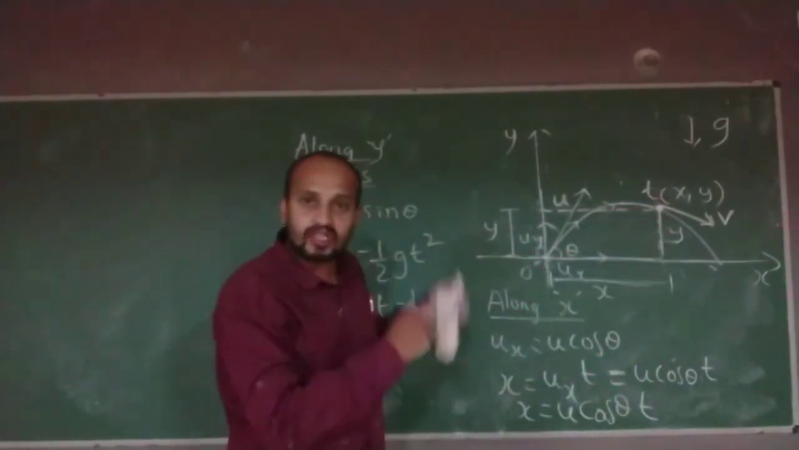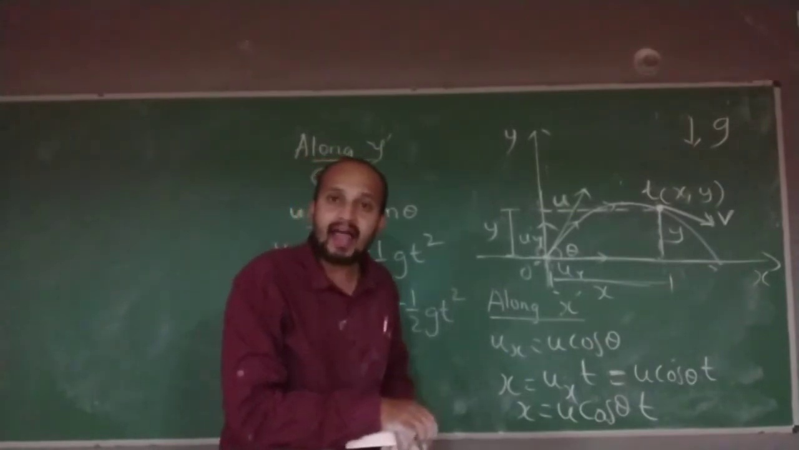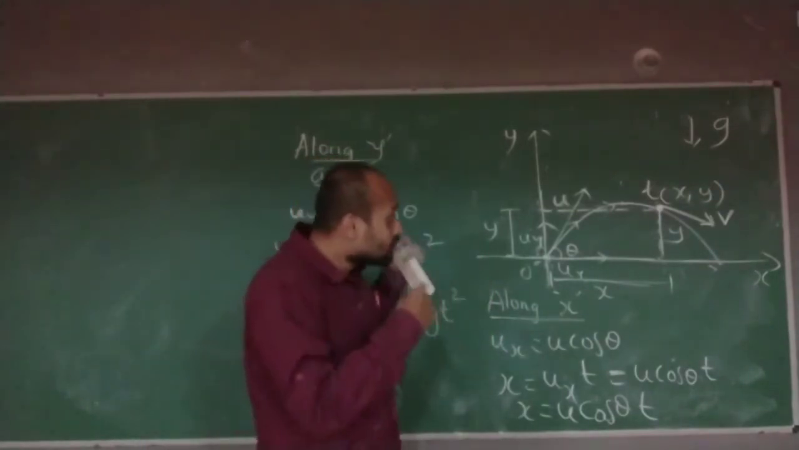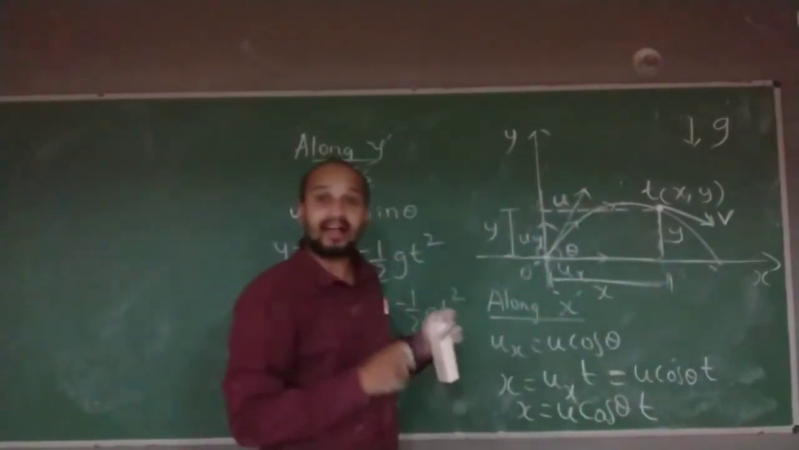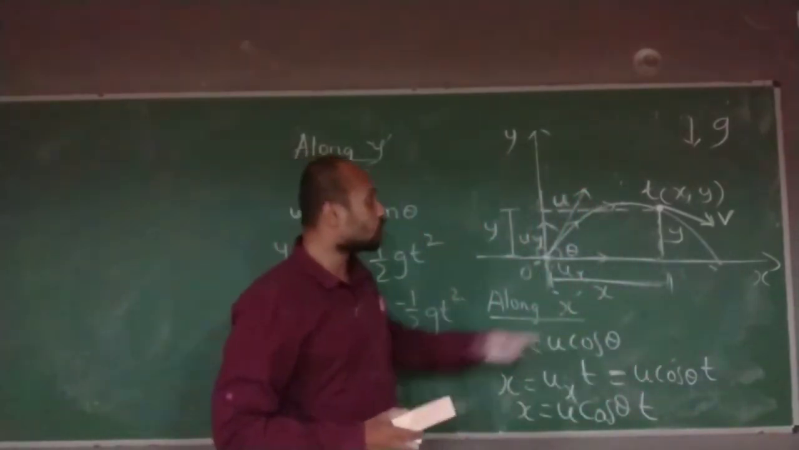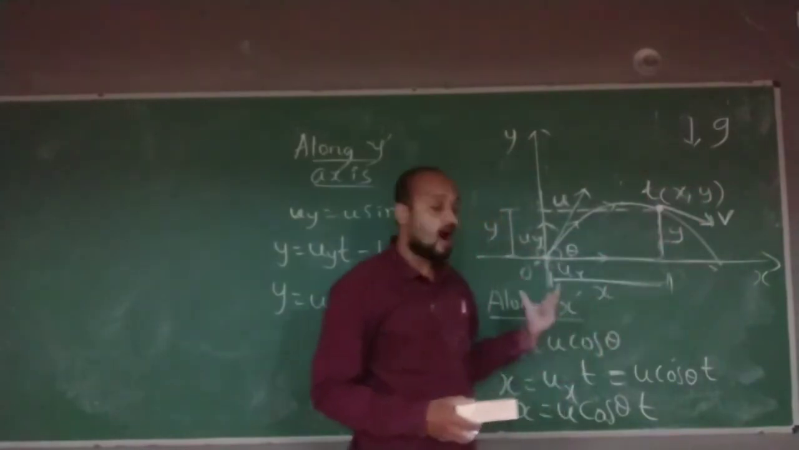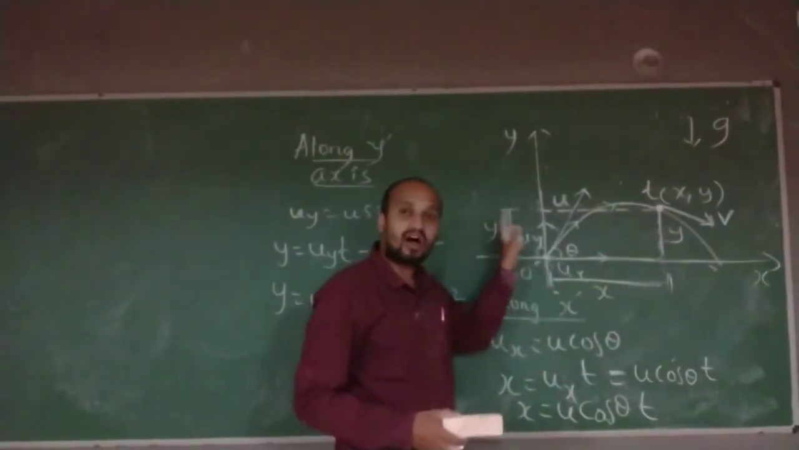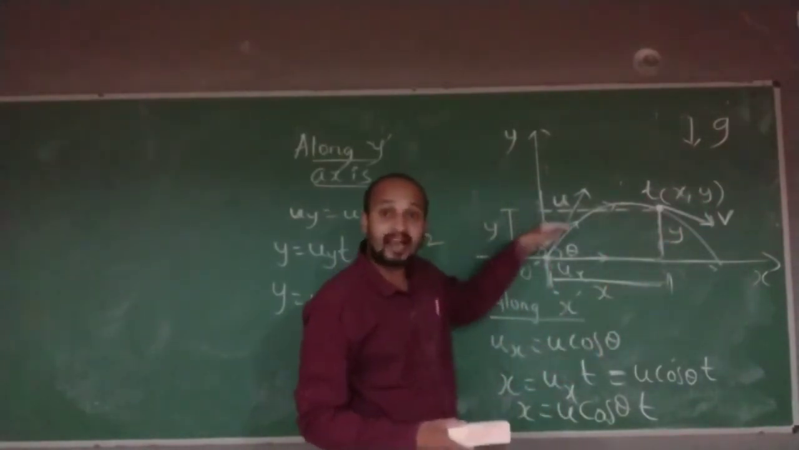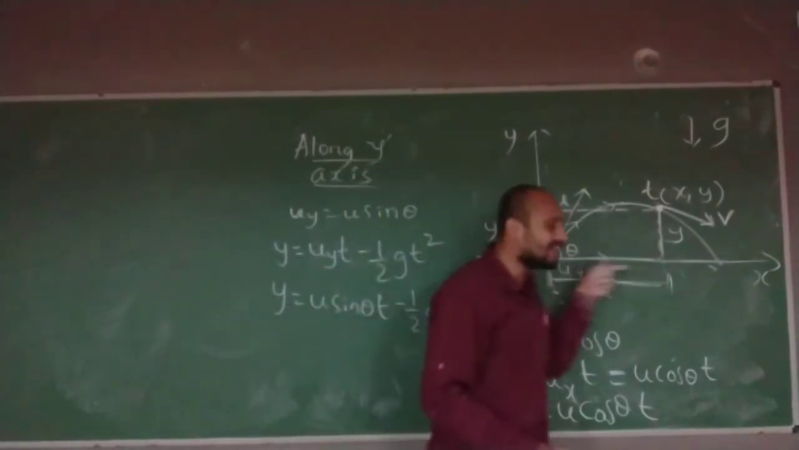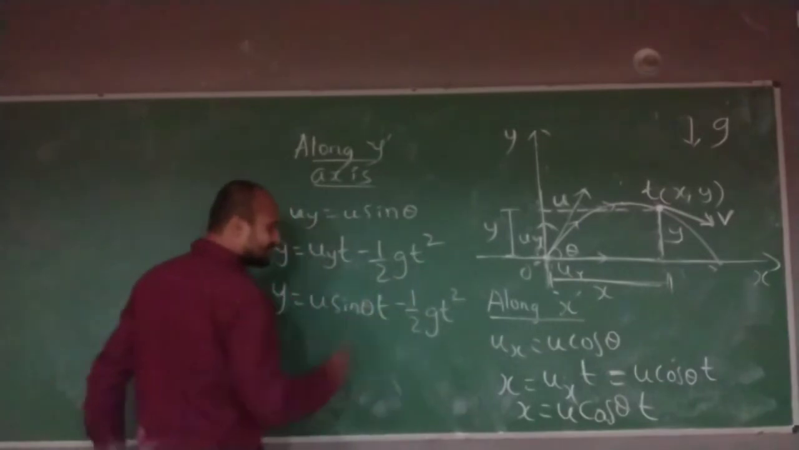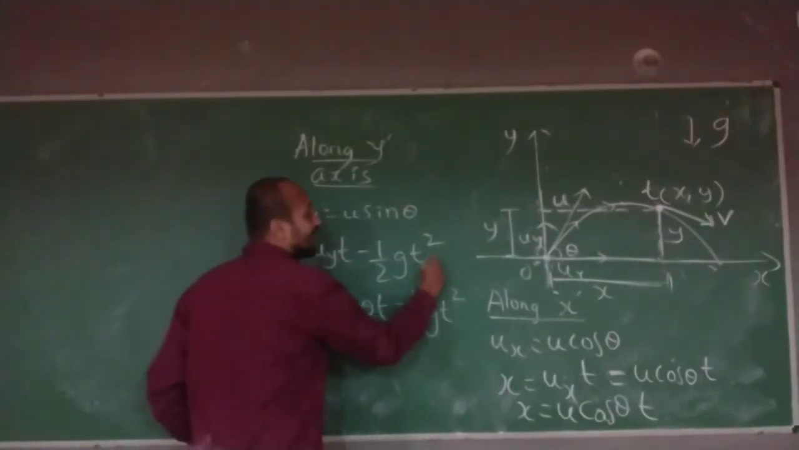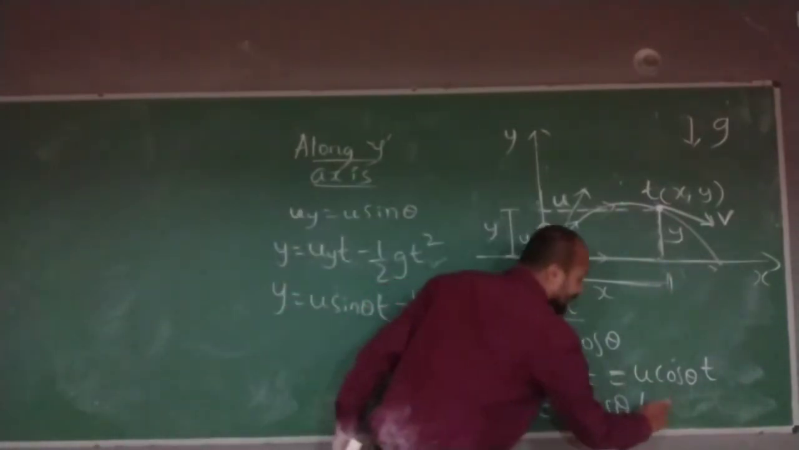To make the projectile motion easier, I have found a technique to find the position of a particle. How to find the position x comma y? I will resolve this projectile motion into two components, one along the x-axis and another along the y-axis. See here, one thing you observe, here also time t, here also time t I have taken.